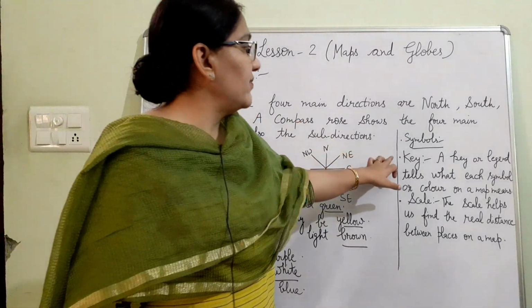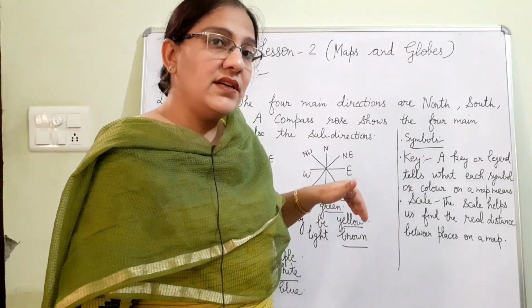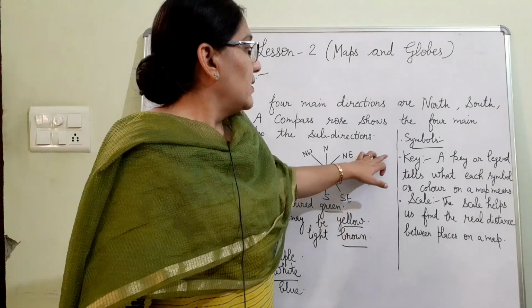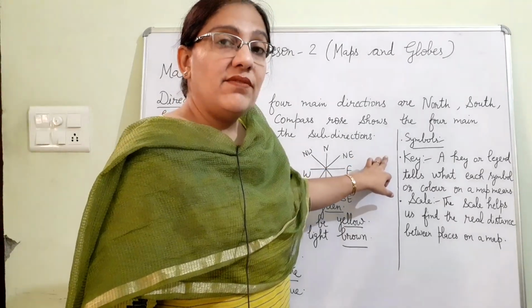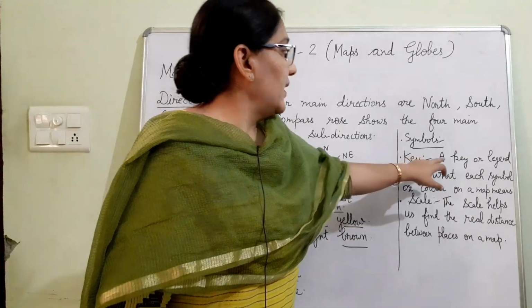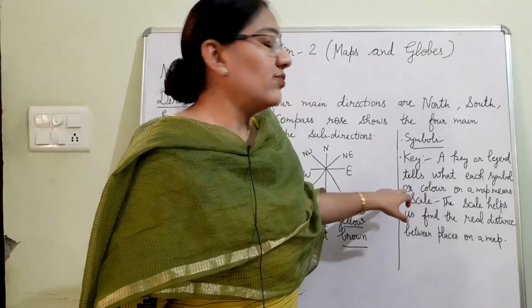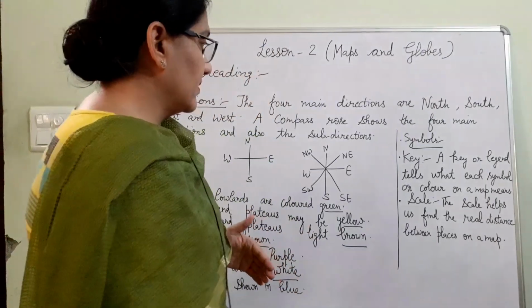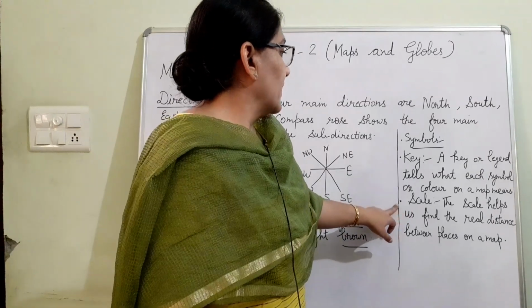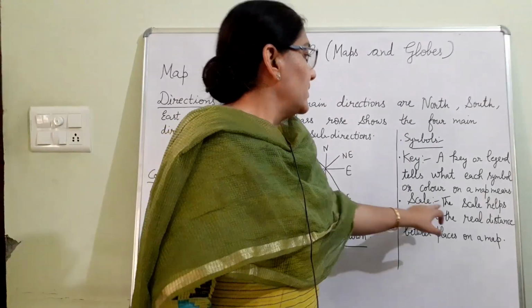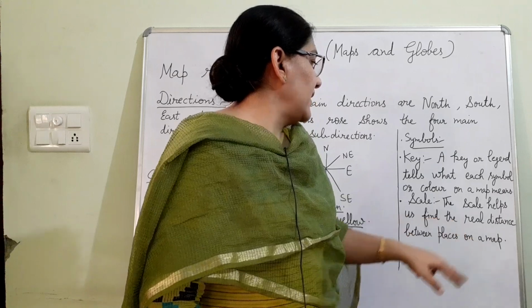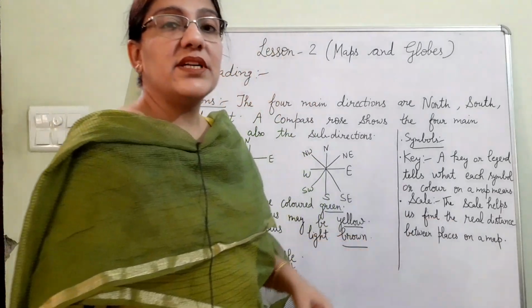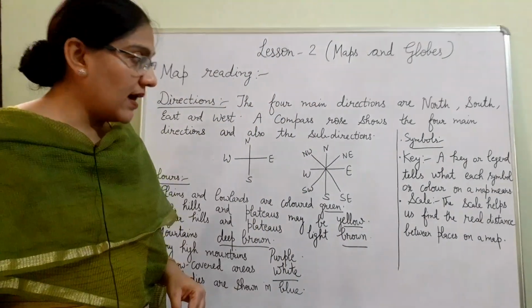Key. With every map, a key is given below the map. How is this key helpful to understand the map? A key or legend tells what each symbol or color on a map means. Scale. What is the scale now? The scale helps us find the real distance between places on a map.